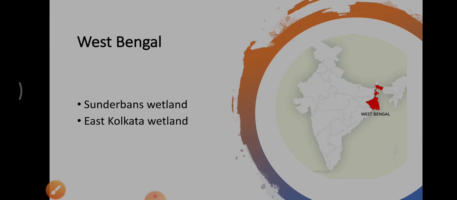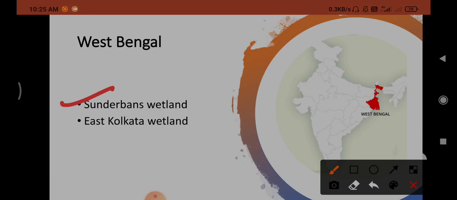Next, West Bengal. In West Bengal also there are 2 Ramsar sites, which are Sundarbans Wetland and East Kolkata Wetland. So this is West Bengal. The Chief Minister of West Bengal is Mamata Banerjee.